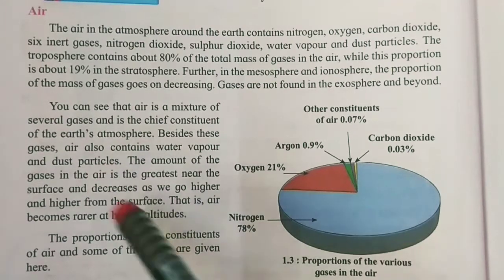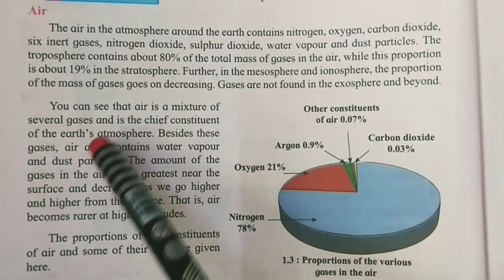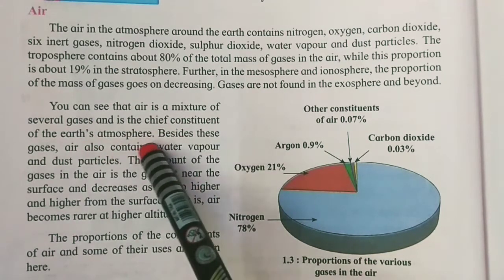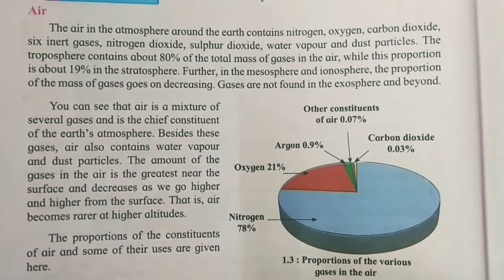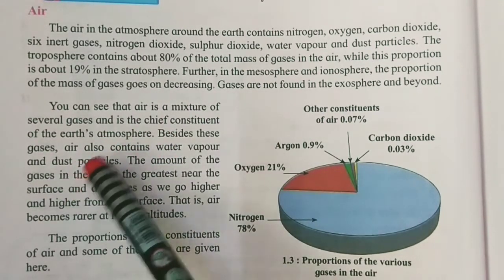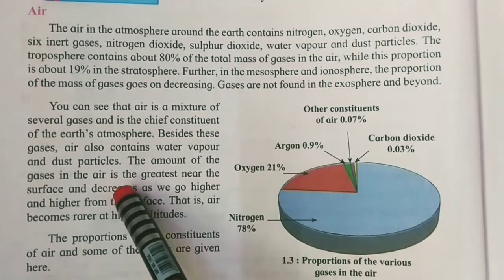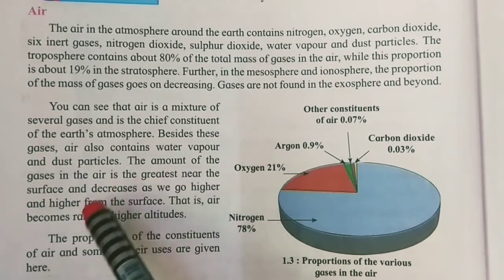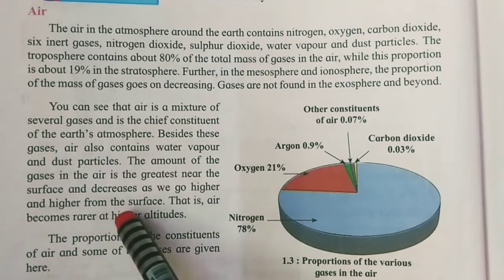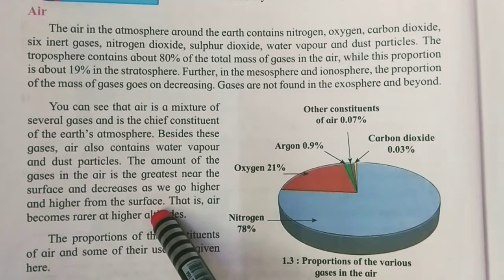The amount of gases in the air is the greatest near the surface and decreases as we go higher and higher from the surface.